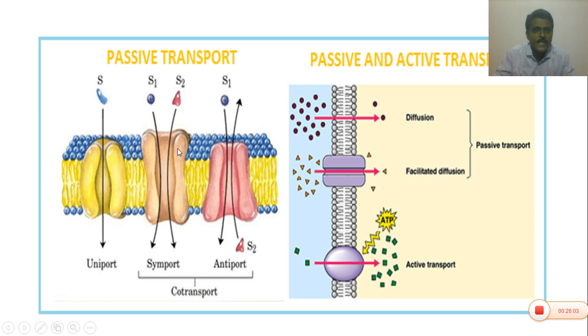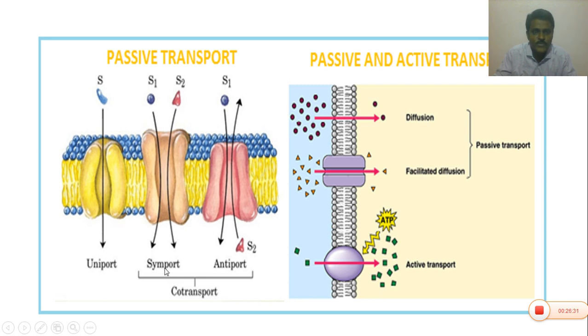If you see the diagrams, in passive transport, in uniport, the substance moves from outside to the inner side. Only one molecule is transported to the other side, independent of other molecules. In symport, two molecules, substance 1 and substance 2, are transported from outside to the inner side of the cell.